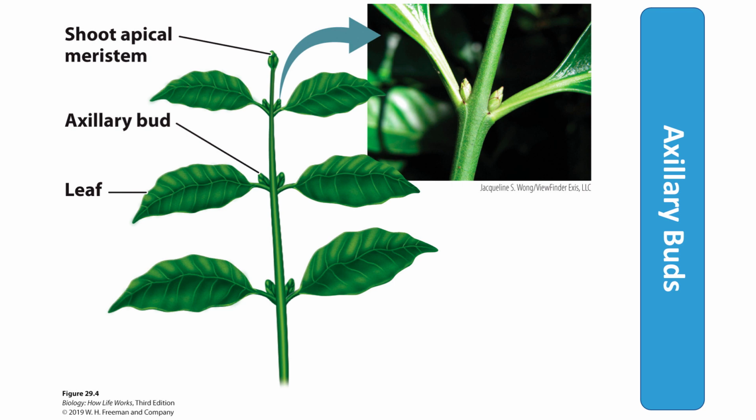Before vascular plants evolved roots or even leaves, they evolved the ability to form branches. Branching enabled early plants to produce more sporangia. In lycophytes and in ferns and horsetails, branching occurs when the shoot apical meristem divides in two. This gives rise to two stems, each with their own apical meristem.